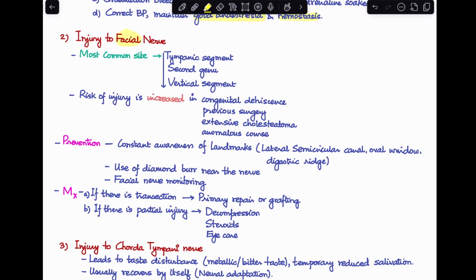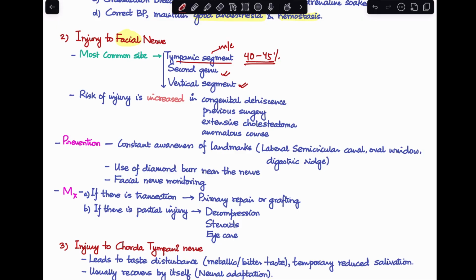In cases of facial nerve injury, the most common site would be the tympanic segment. And we see this in about 40 to 45% cases. The second most common site would be the second genu and the vertical segment of the facial nerve. So it is important to remember the most common site is the tympanic segment of the facial nerve.